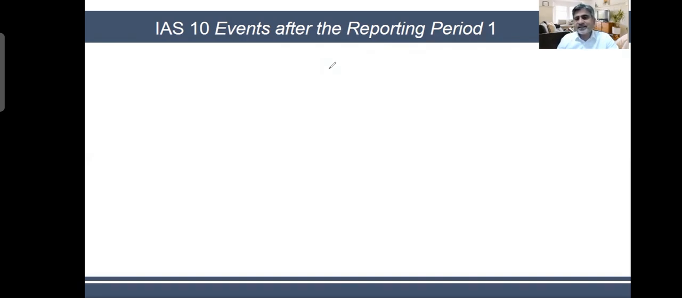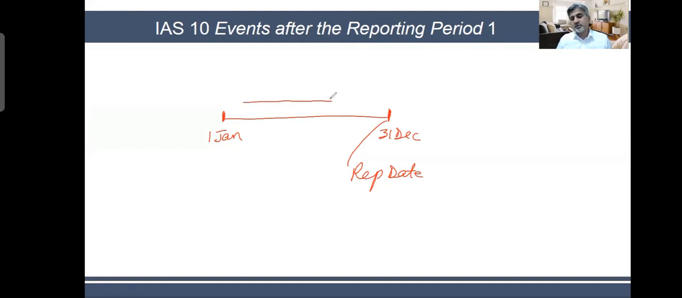So the standard's name is events after the reporting period. Okay, so what does that mean? You have a reporting year, which is from 1st of January to 31st of December, let's suppose. This is your reporting period. You call it the reporting date, and this is your reporting period. You close your books on 31st of December.